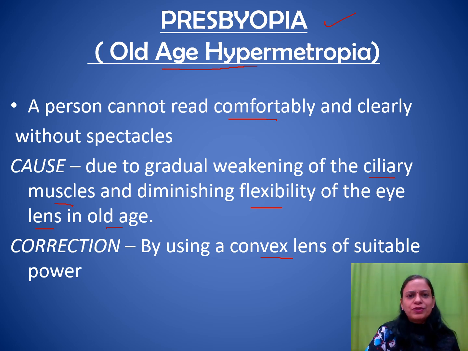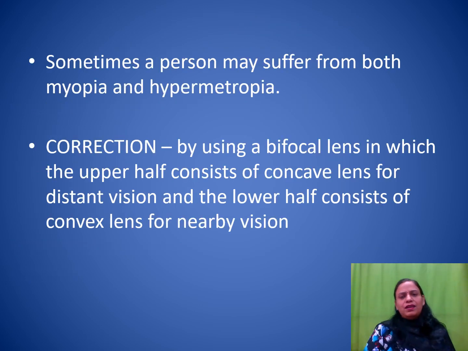So moving on to the next defect. Now this is not exactly a new defect. We are combining the two defects that we have already studied. The first one was myopia, the second one was hypermetropia. Now, in case a person suffers from both the defects together, then what? We don't have a name for that defect, but yes, there can be people who are suffering from both myopia as well as hypermetropia at the same time. And in this case, we have a correction by using bifocal lens.